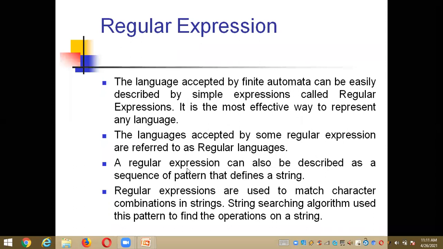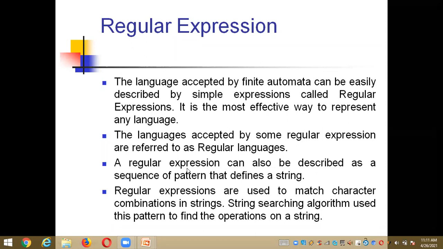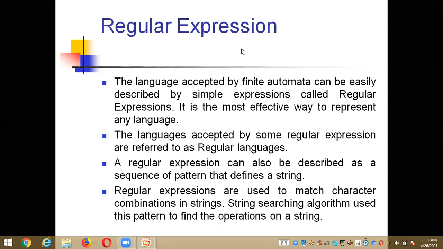These regular expressions can also be described as a sequence of patterns. We can also call them a sequence of rules that define a string. Patterns are nothing but macros. We can call them macros or rules, right? So to define a string, we need to describe a sequence of patterns, and that we call a regular expression.